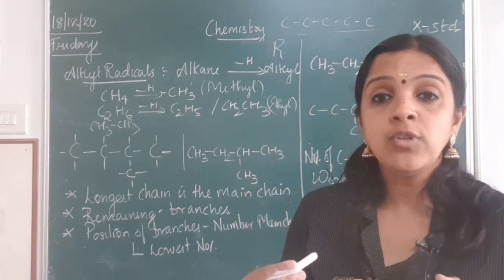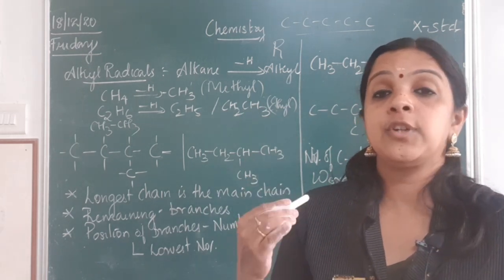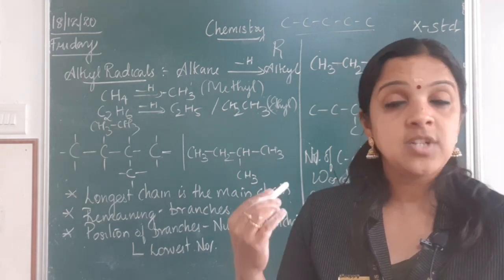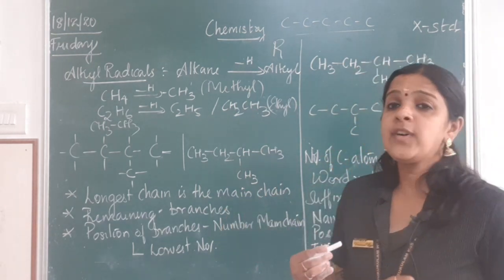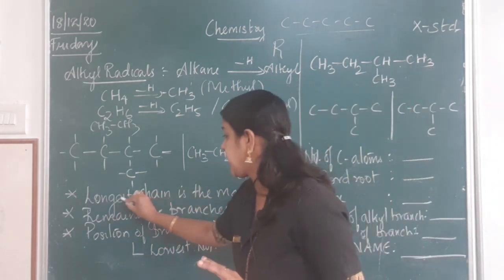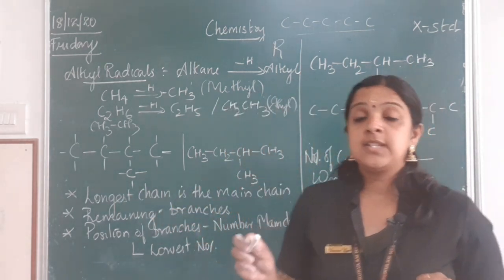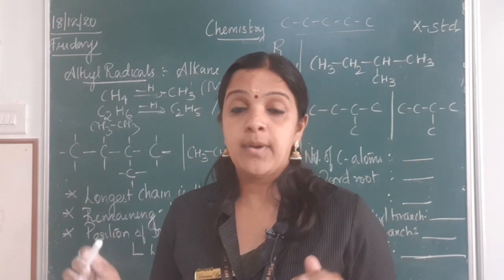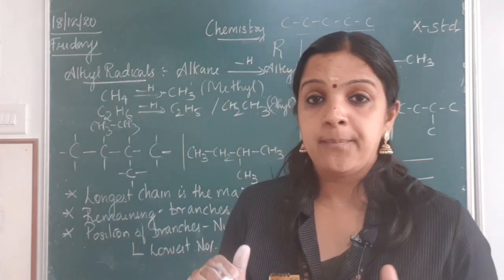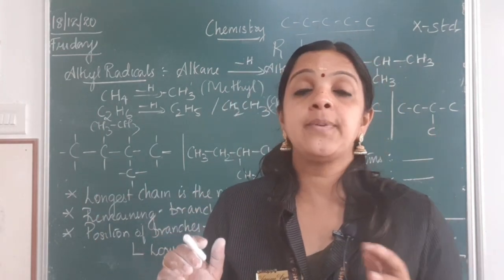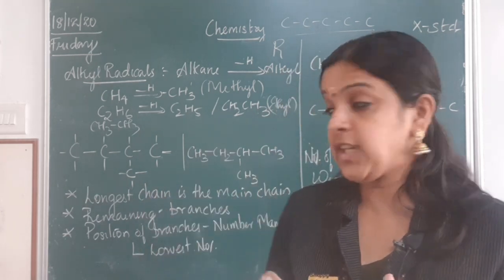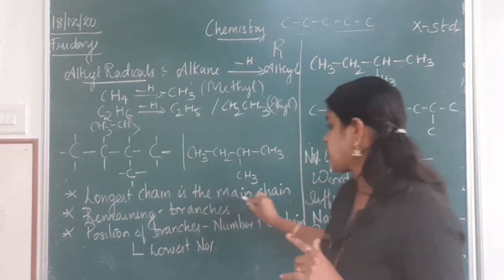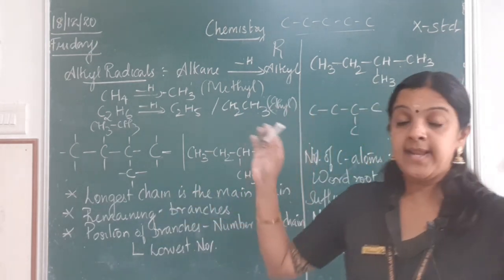You have certain rules which you need to follow for the nomenclature of branched hydrocarbons. Let us see one by one. The first point is to identify the longest chain. You will be given an organic compound or a hydrocarbon, where the first step is to identify the longest chain as the main chain. When you find the longest chain, that will be considered as the main chain.